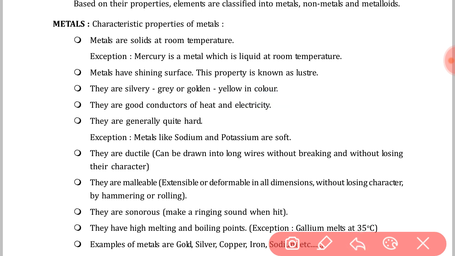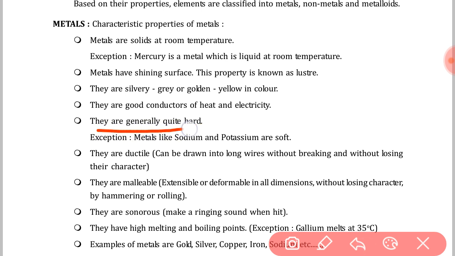Going to the next property, property number 4: they are good conductors of heat and electricity. Yes, metals are good conductors of heat and electricity because electricity passes through metal very easily. The next property is that they are generally quite hard. Most metals are hard in nature.